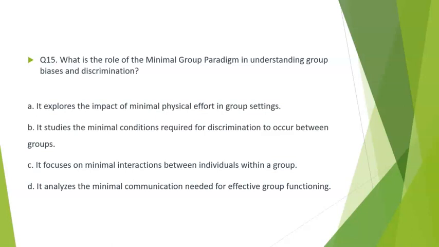Let's look at the last question. What is the role of the minimal group paradigm in understanding group biases and discrimination? Let's look at the options. Option A. It explores the impact of minimal physical effort in group settings. Option B. It studies the minimal conditions required for discrimination to occur between groups. Option C. It focuses on minimal interactions between individuals within a group. Option D. It analyzes the minimal communication needed for effective group functioning. The correct option is option B.